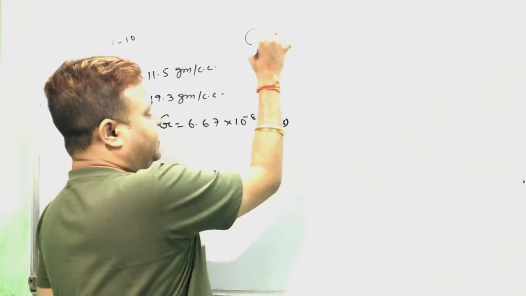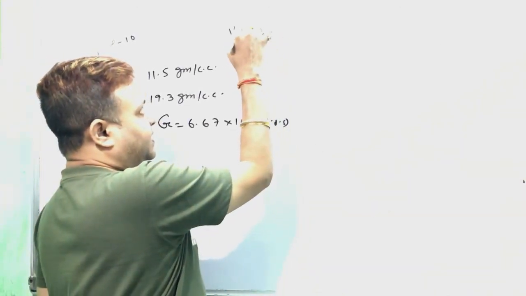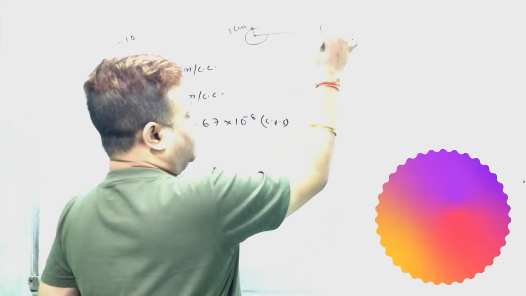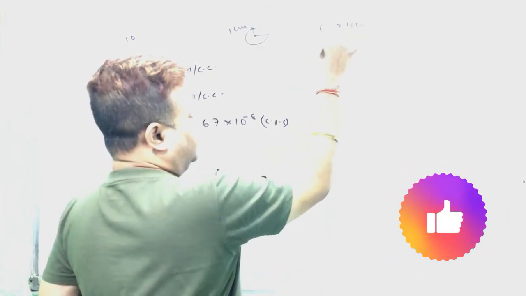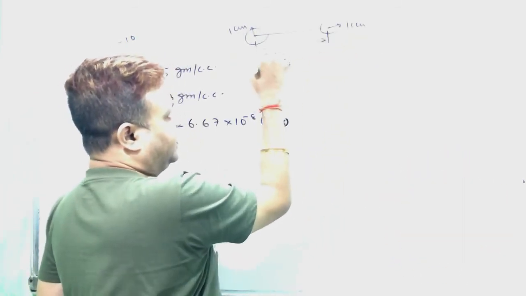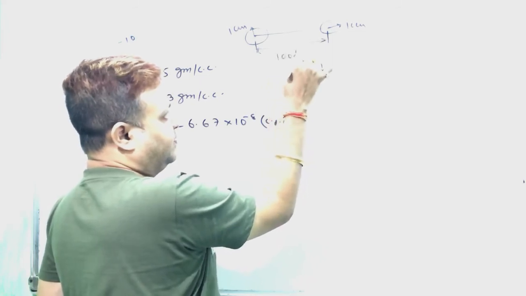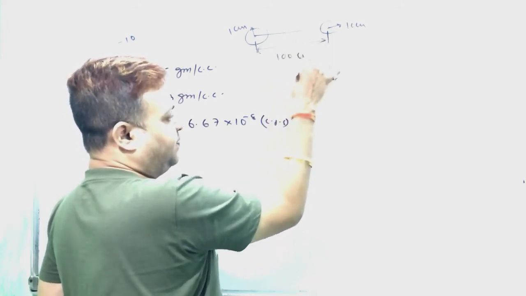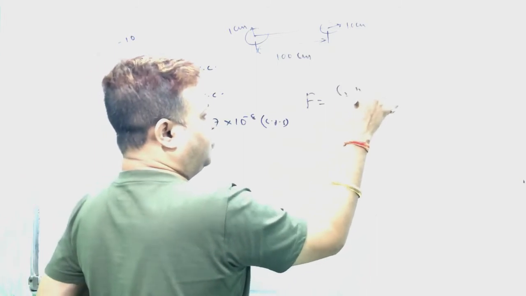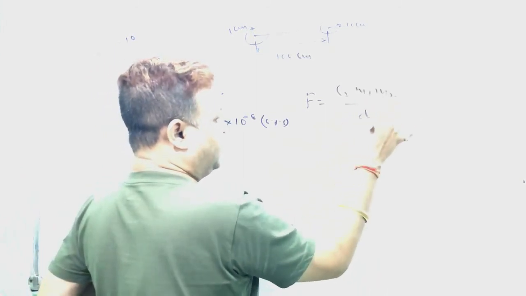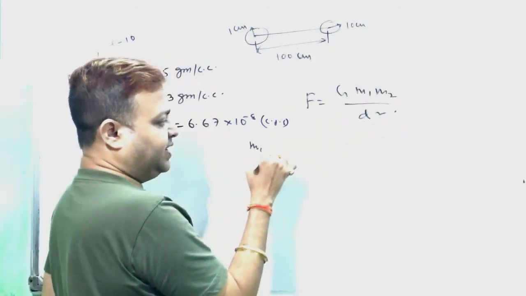Now, this is 1 centimeter, this is 10 centimeter, separated by a distance of 100 centimeter. The force is equal to G into M1 into M2 by D square. M1 is the first body.